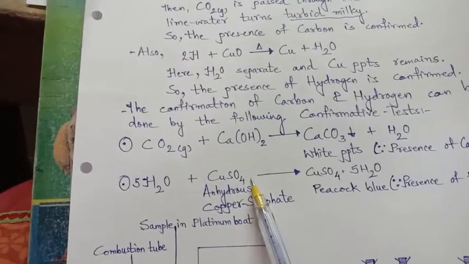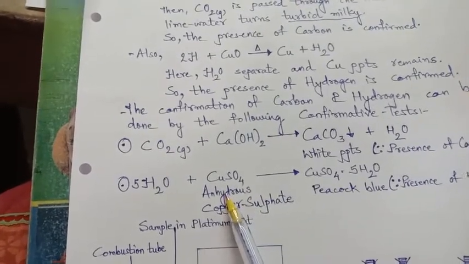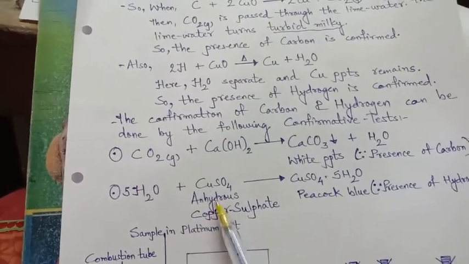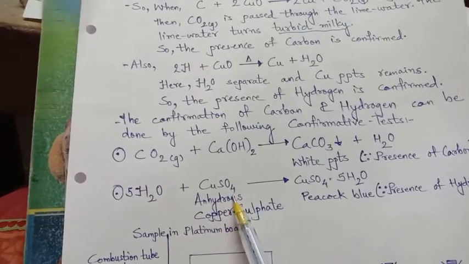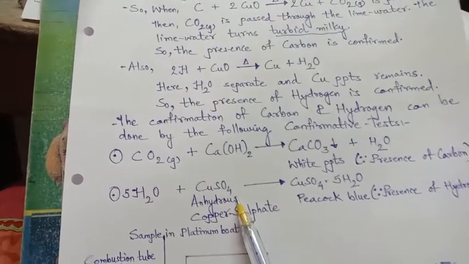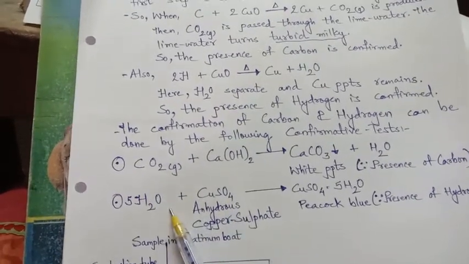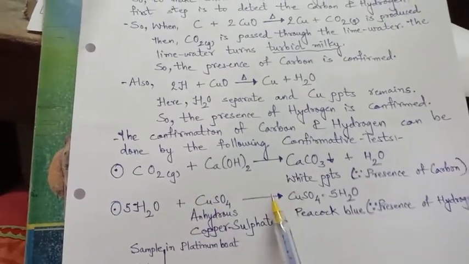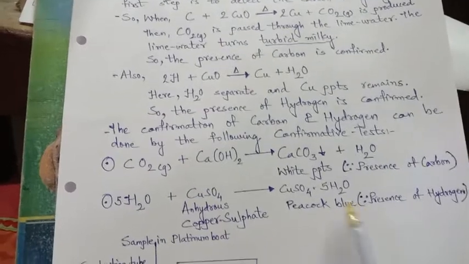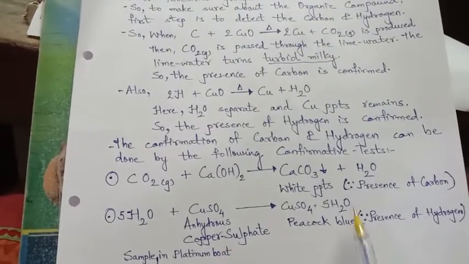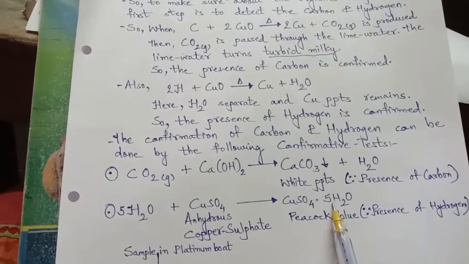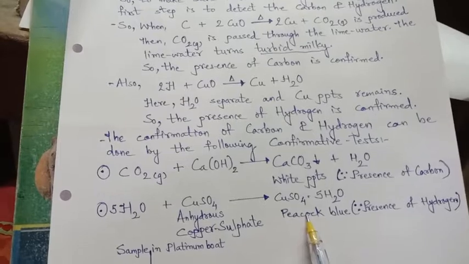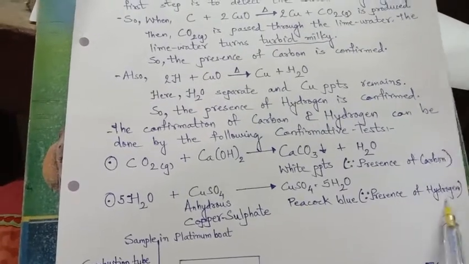Now this copper sulfate is anhydrous. Anhydrous means there is no water present in it, no moisture. At that time it is white in color. When it reacts with water, it converts to peacock blue color, that is copper sulfate pentahydrate, which turns peacock blue because of the presence of hydrogen.